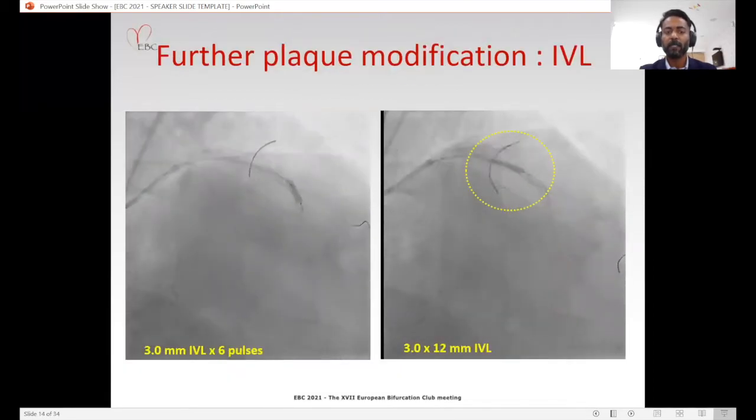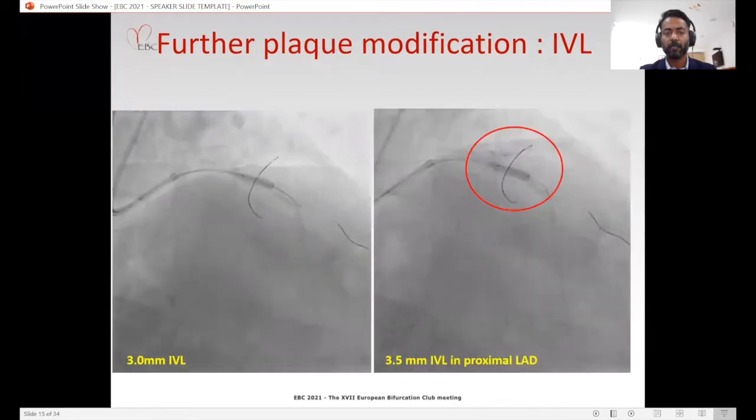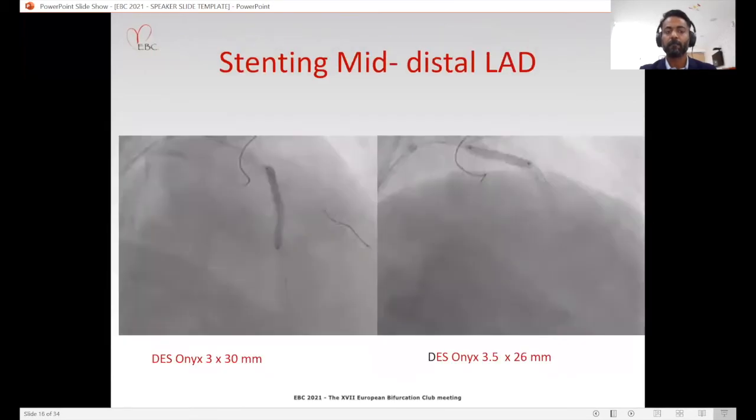So we used a 3 millimeter IVL balloon for the mid to distal LAD and gave 40 pulses each, after which the balloon dilated successfully. Following which, we used a 3.5 millimeter IVL balloon for the proximal LAD, which also dilated successfully after 40 pulses. After this, we stented the proximal to mid LAD lesions with 2 overlapping drug-eluting stents, which expanded well.